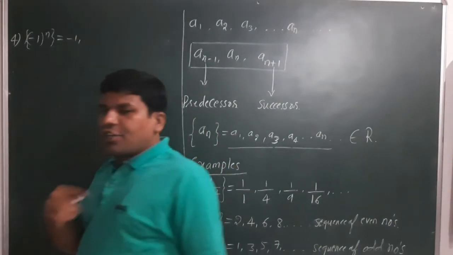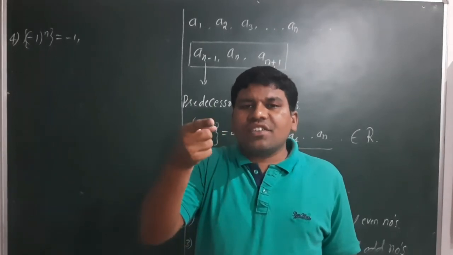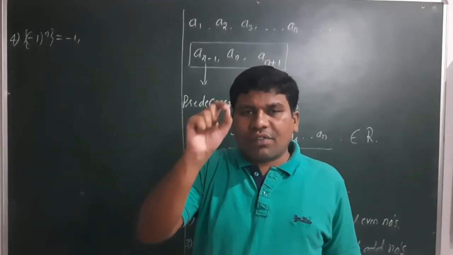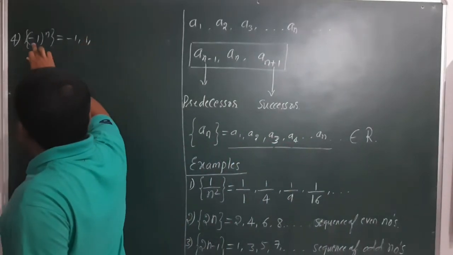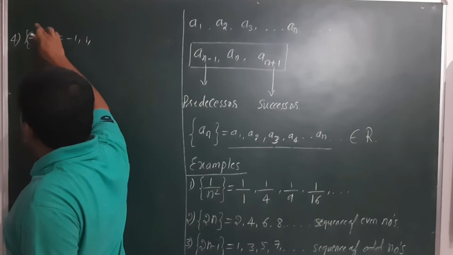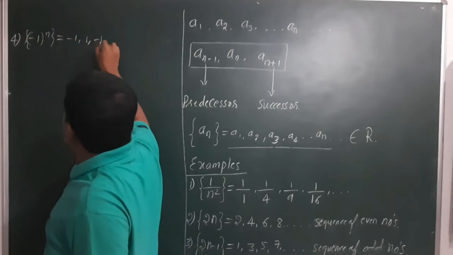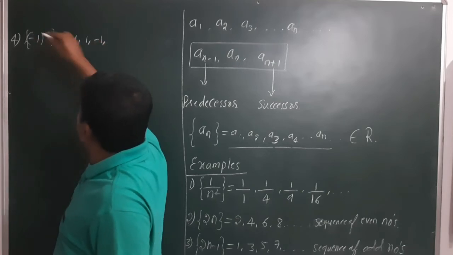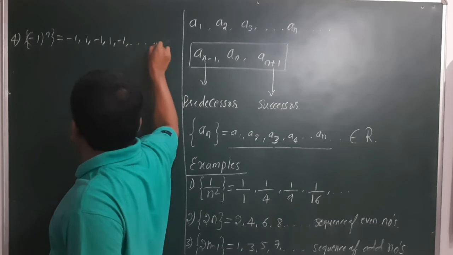If I take n equal to 2, for minus 1, if the power is an even number, that value is always positive. Next, minus 1 raised to 3. Now the power of minus 1 is an odd number. At that time, it is minus 1. Next, minus 1 raised to 4. This is plus 1. Next, minus 1, and so on.